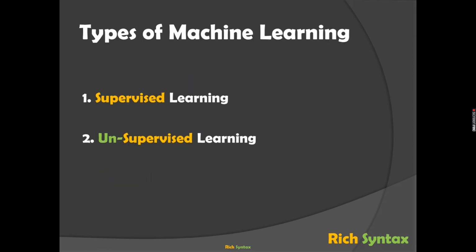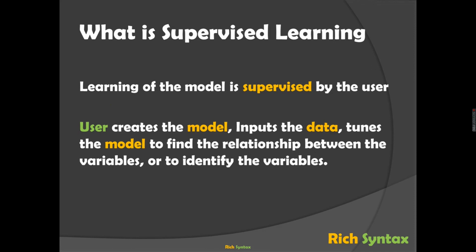Now let's come to the types of machine learning. In a broader view, there are two types of machine learning. The first is supervised learning, and the second is unsupervised learning. We'll see what exactly these are. Any model in the world can be put under one of these two categories. So let's see what supervised learning is.